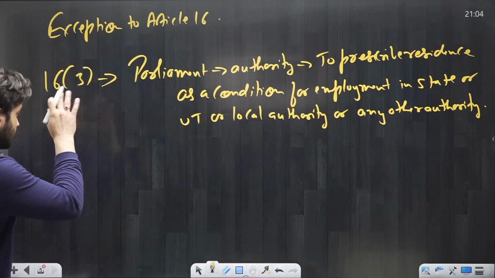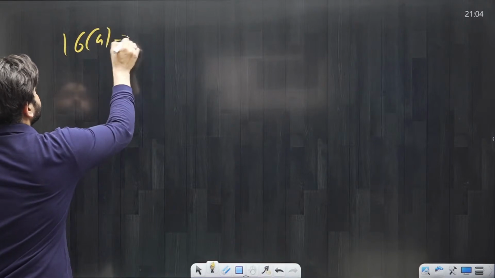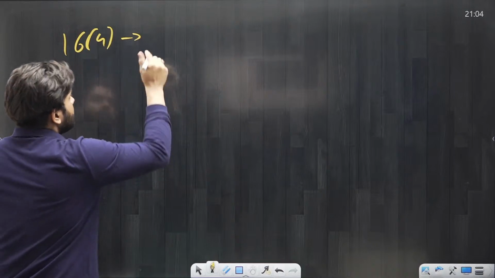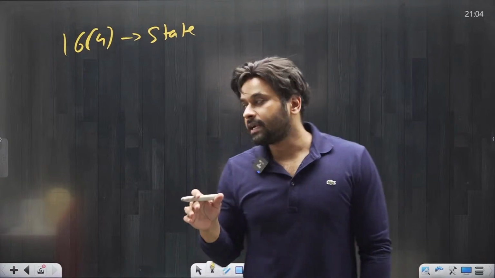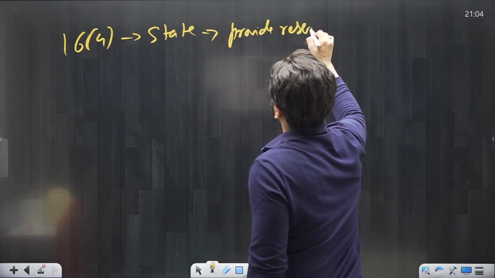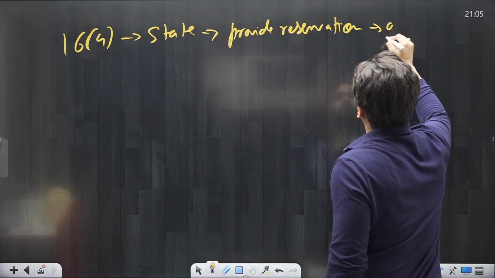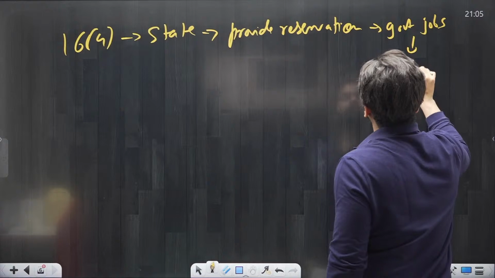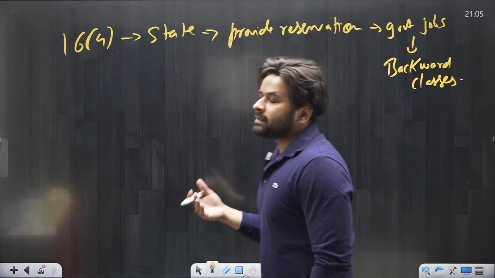Now, after Article 16 Clause 3, we will discuss the most important clause of Article 16, and it is Article 16 Clause 4. This particular article deals with the fact that the state has the power to provide reservation in government jobs to backward classes which are not adequately represented in the service.